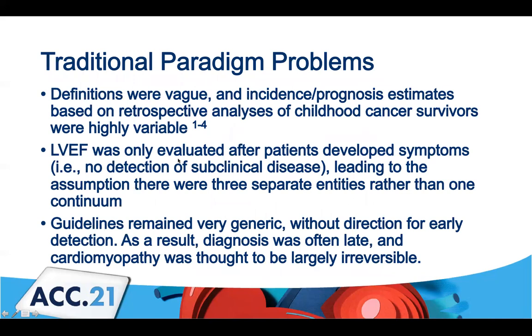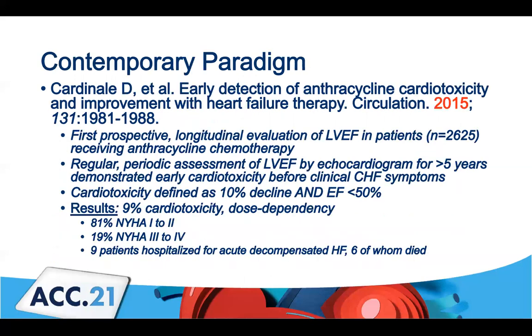The definitions were vague. We didn't know the incidence and prognosis very well because it was based on retrospective data of childhood cancer survivors. We were only looking at EF after patients had developed symptoms. We weren't detecting any subclinical disease, and it was leading to the assumption that there were three separate entities. And the guidelines were generic. We didn't have any direction for early screening to try to detect this before it became symptomatic. Often we were diagnosing very late and at a point where the disease had become irreversible.